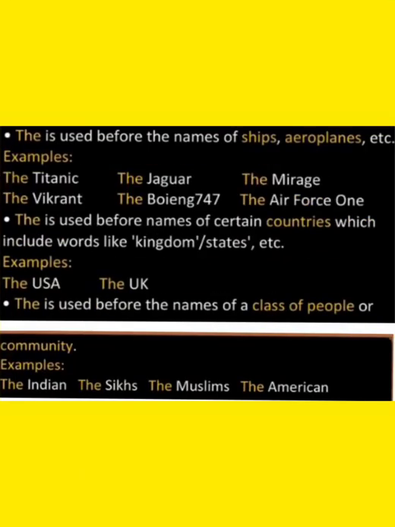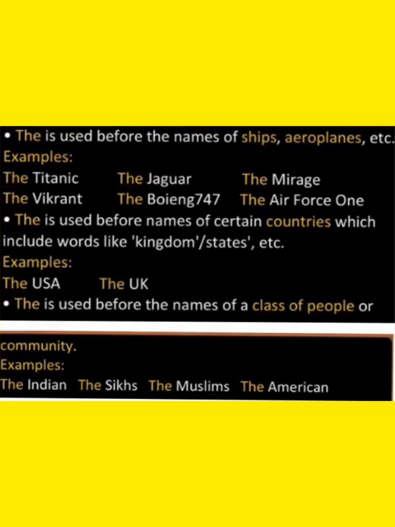Next use of the. The is used before the names of ships, aeroplanes, etc. Examples: the Titanic, the Jaguar, the Mirage, the Vikrant, the Boeing 747, the Air Force One. Next use. The is also used before the names of certain countries, which include words like kingdom, states, etc. Examples: the USA, meaning United States.